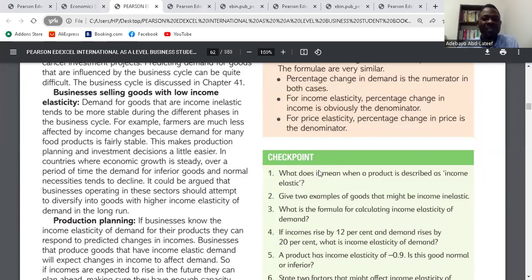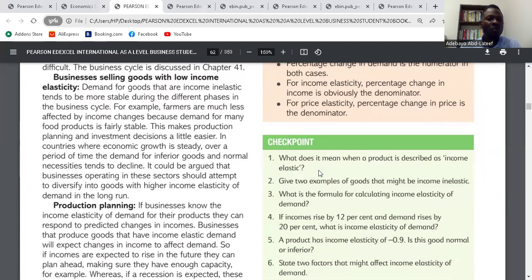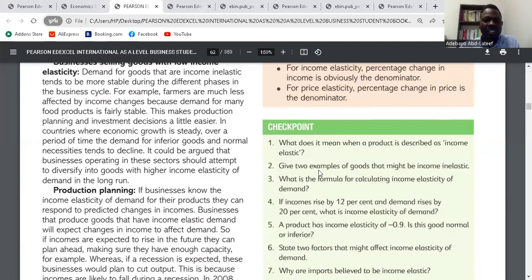This makes production planning and investment decisions a little easier. In countries where economic growth is steady over a period of time, demand for inferior goods and normal necessities tends to decline. It could be argued that businesses operating in these sectors should attempt to diversify into goods with higher income elasticity of demand in the long run.